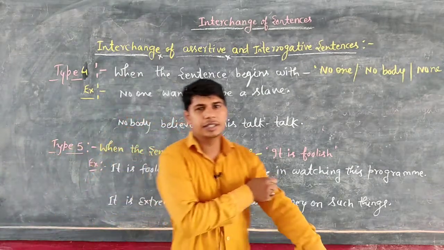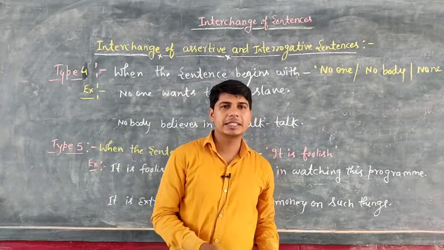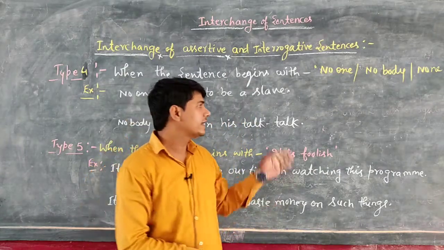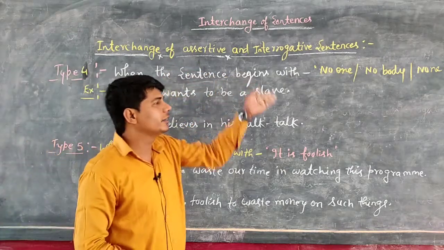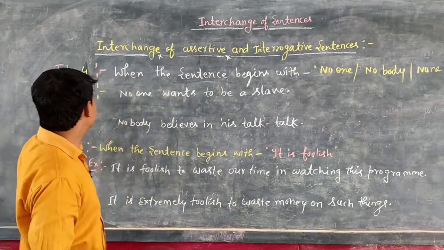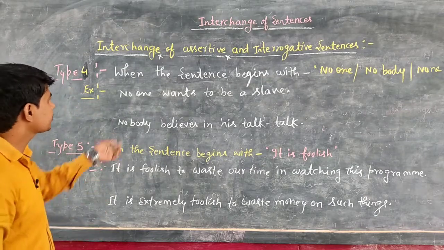Okay students, I hope you have noted down all the things that I have told you. So now let's see some new concept regarding interchange of assertive and interrogative sentence. Okay students, let's see type number 4. So what is type number 4? That is a very easy concept.